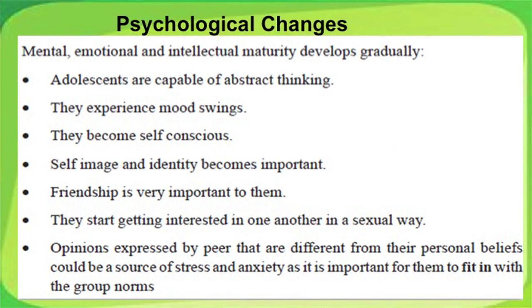We come to the psychological changes. Mental, emotional and intellectual maturity develops gradually. Adolescents are capable of abstract thinking. They experience mood swings. They become self-conscious. The self-image and identity becomes very important. At the same time, friendship is very important to them. They start getting interested in one another in a sexual way.